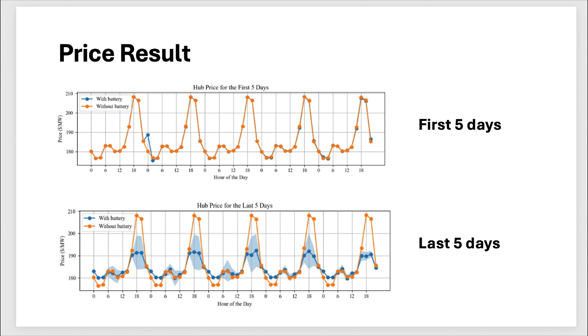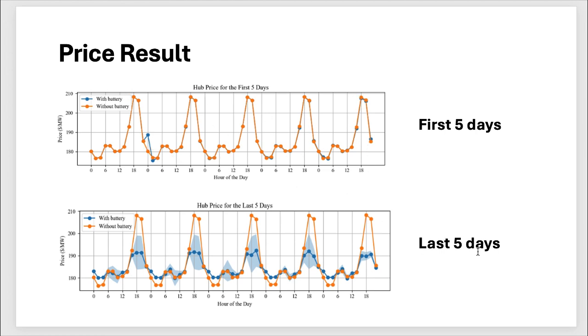And in the end, for the first 5 days, we compare first with battery and second without battery. The without-battery group doesn't do any reinforcement learning, and we can see the two curves are almost identical, with barely any learning.